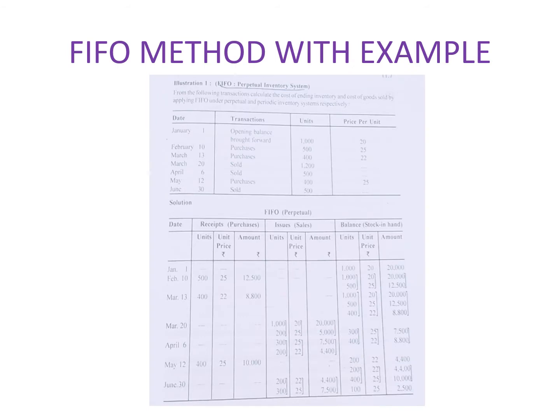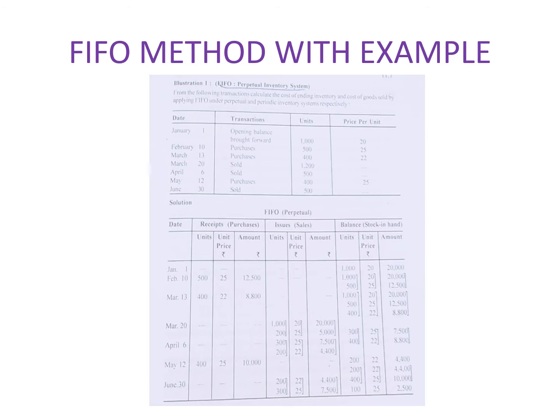Now I have taken the example of FIFO method. As you can see, here is an example of FIFO method. So in a solution, you can see that there is a format of FIFO method. So in a format, number one is date, and then after is receipts, then issues, then balance. In their subheadings, units, price, amount are written, which are same in all.